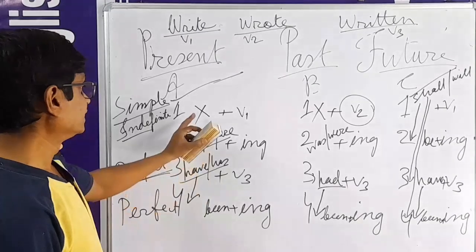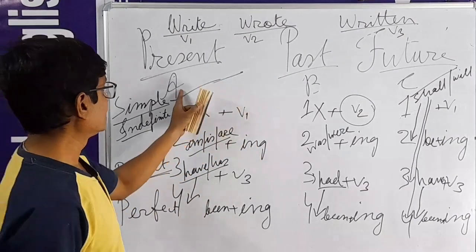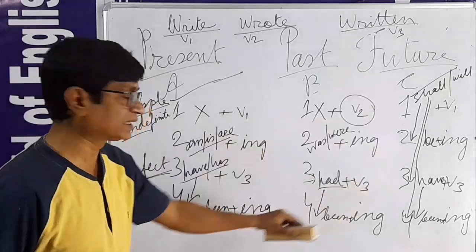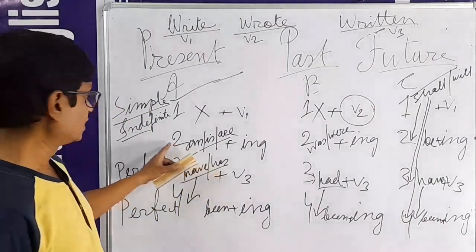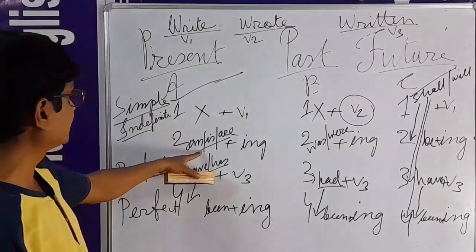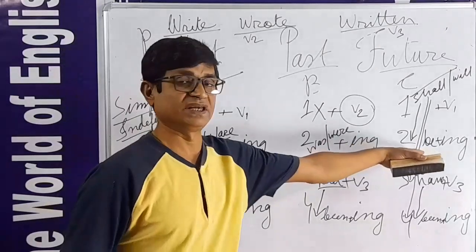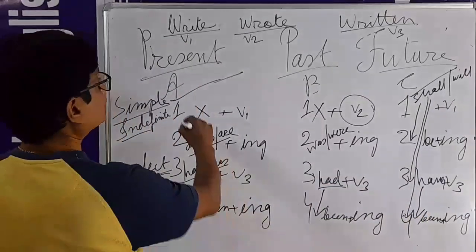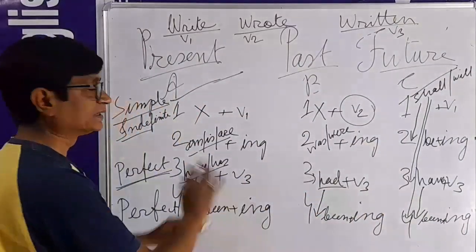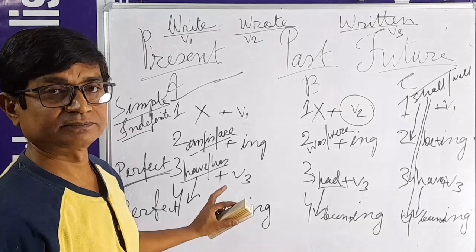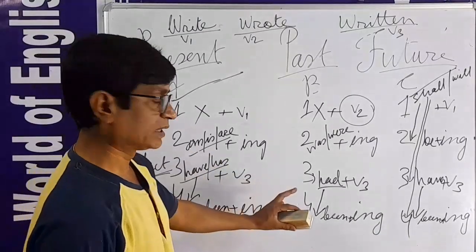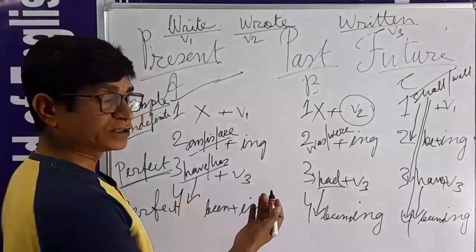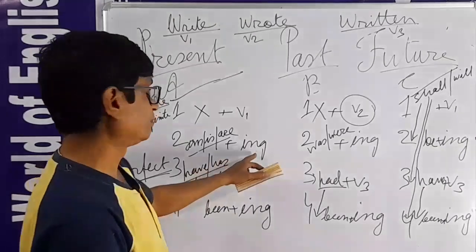Remember, there is no helping verb in A1 and B1, and all the other helping verbs: in number 2, continuous tense, in present am, is, are, and that is past form was, were in B. And here have, has, had in A3. We have to just remember the helping verbs, no need to remember others. Just remember the helping verb and the action, and then the main verb we know.